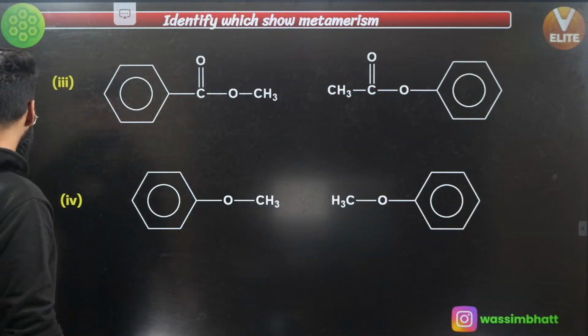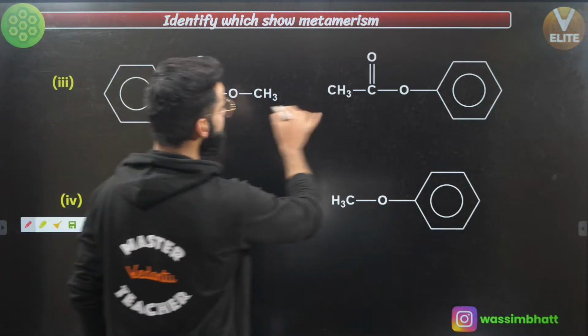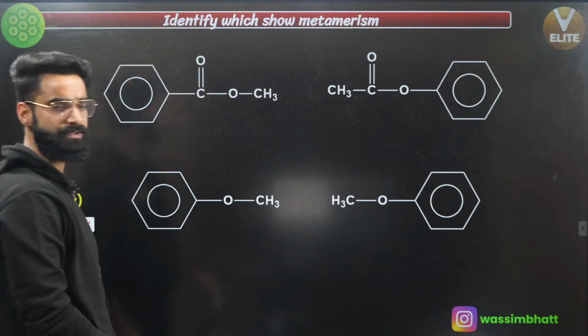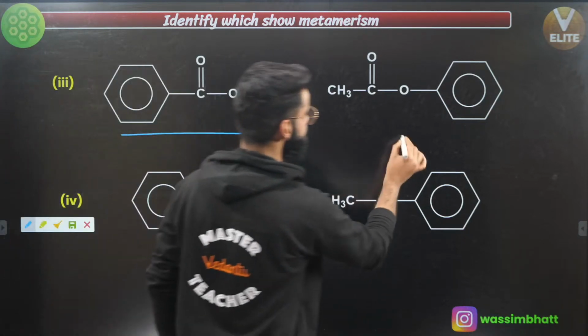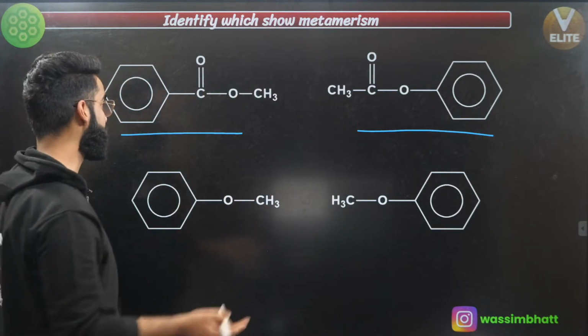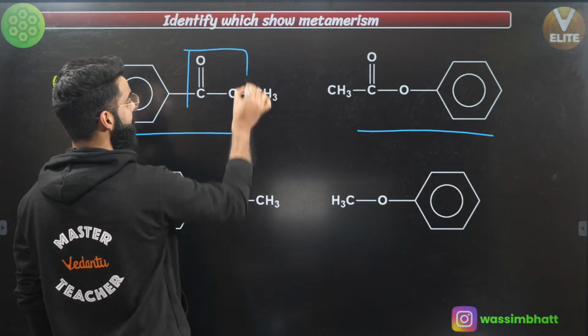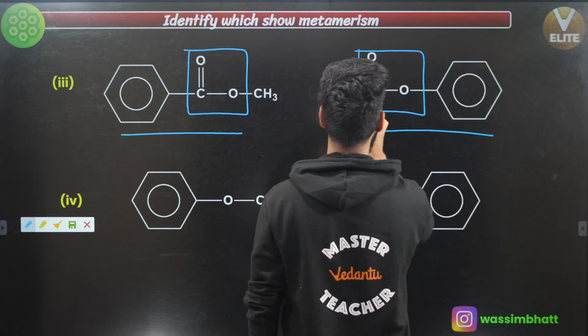Now you guys are going to let me know the first case among these. So first of all, are these going to be the metamers over here? Let's check it out. Both the ones right here have got the same molecular formula, yeah? Now, after checking that, what do we need to identify? We need to identify the polyvalent group. This is the polyvalent group right here. This is again your polyvalent group, okay?